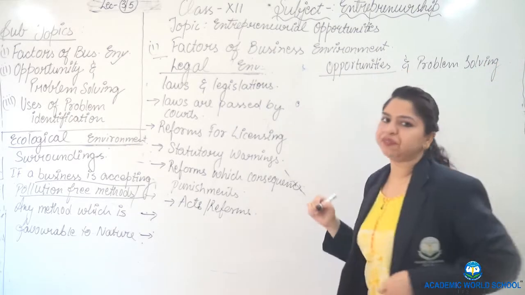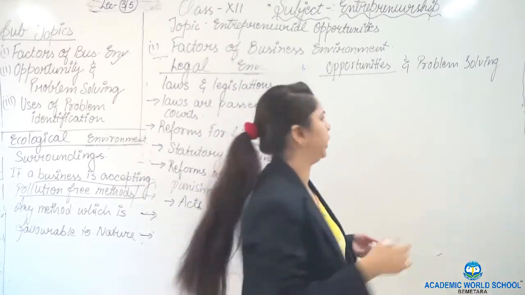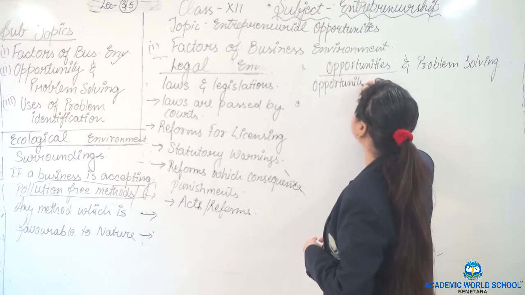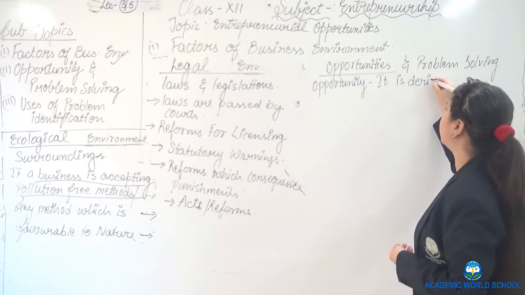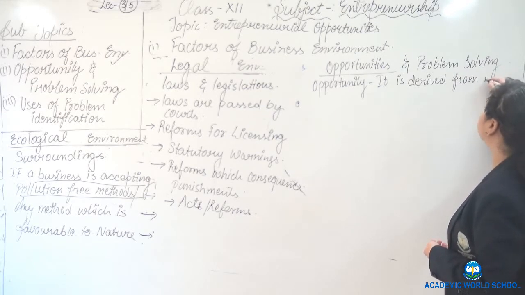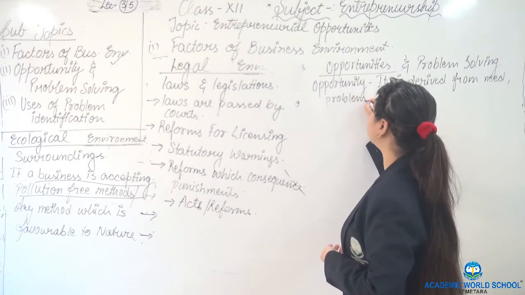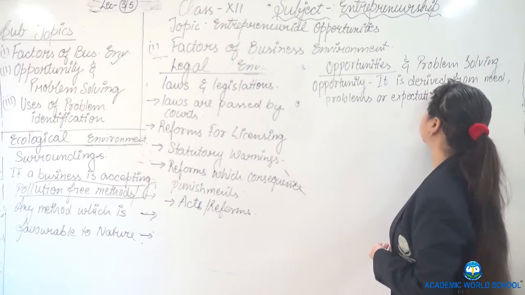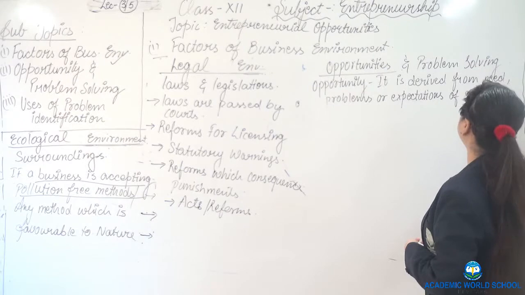We had put light in the previous videos also on what opportunity is. Opportunity is derived from the need, problems or expectations of society.